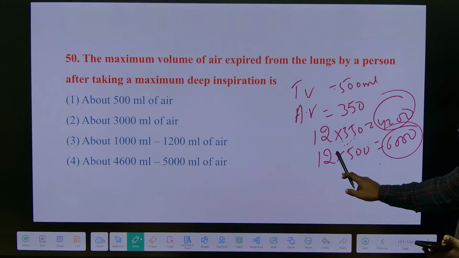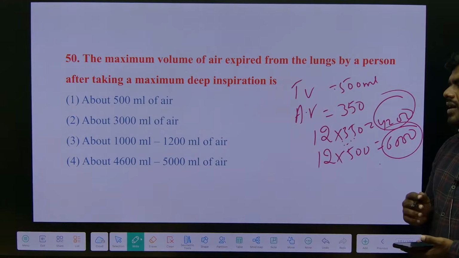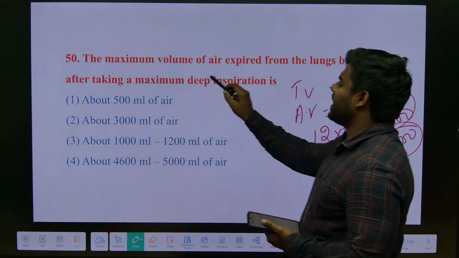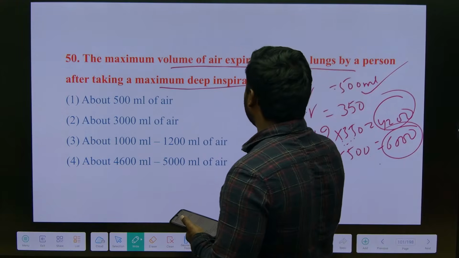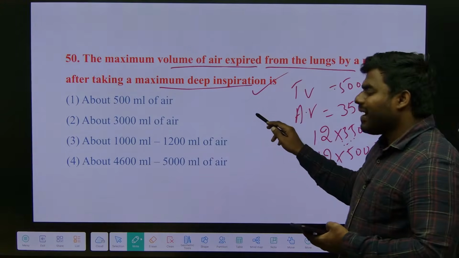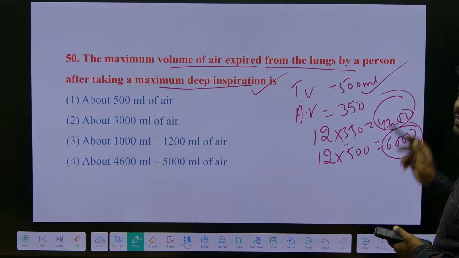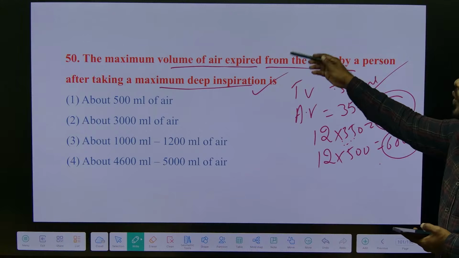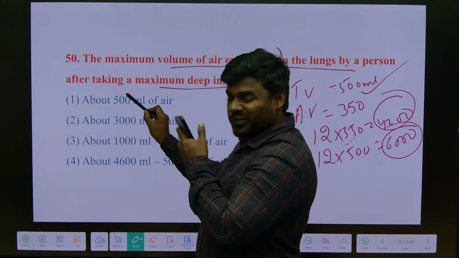the alveolus. And what is the question? See, generally when we are taking normal breathing, 500 ml will enter. But what they are saying is the maximum volume of air expired from the lungs by a person after taking a maximum inspiration. What does it mean? They have taken a deep inhalation and they have done a deep exhalation. Then what happened in this condition? More air is going out. Yes or no? So originally this is the tidal volume.